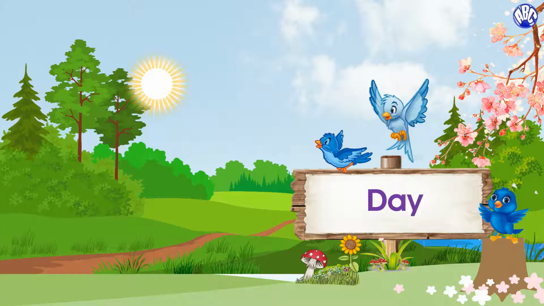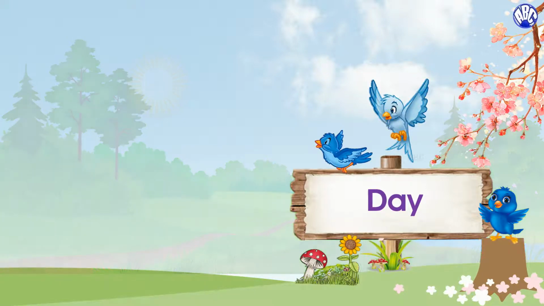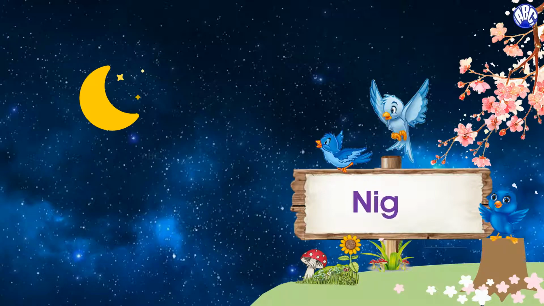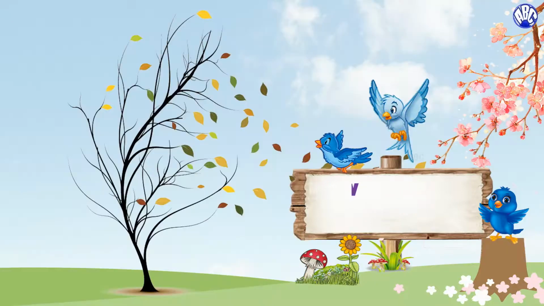Day. The sun shines during the day. Night. We sleep during night. Wind. Wind is a flow of air. The leaves and branches of trees swing in wind. A gentle wind is called breeze.